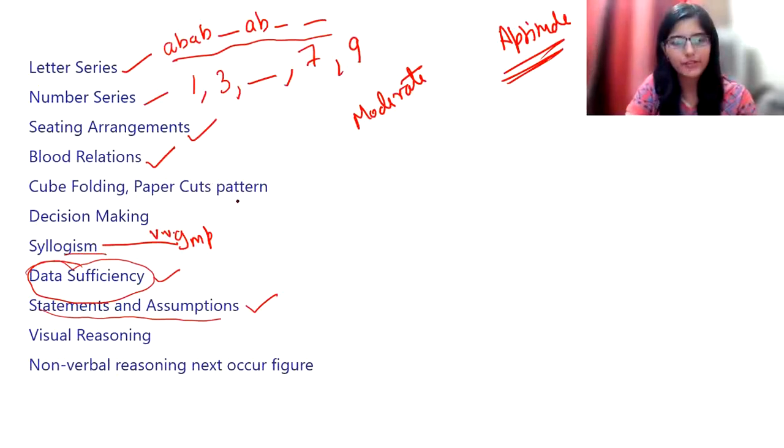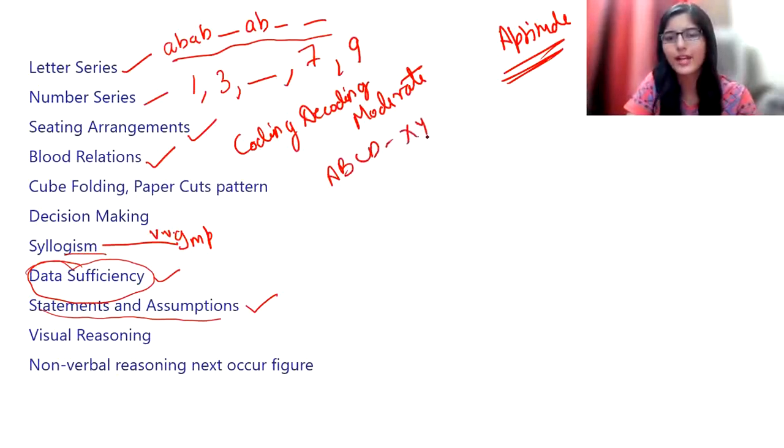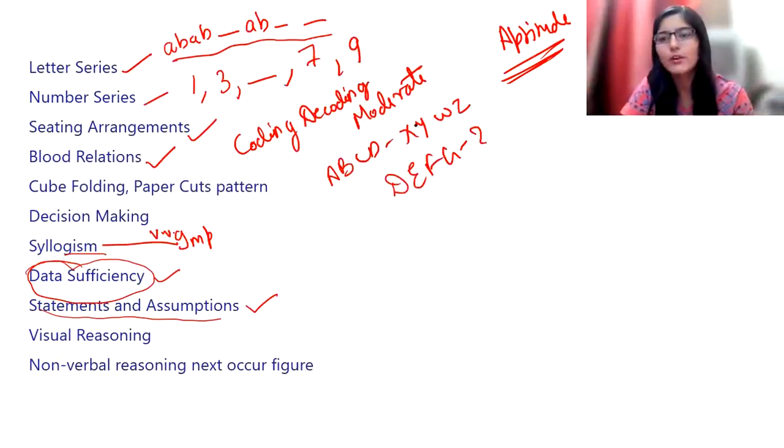I didn't mention coding, decoding here. Coding, decoding is also important. What do I mean by coding, decoding? Suppose some pattern is given as ABCD is written as X, Y, W, Z. Now you have to tell us what D, E, F, G will be written as. This kind of pattern is what coding, decoding is.